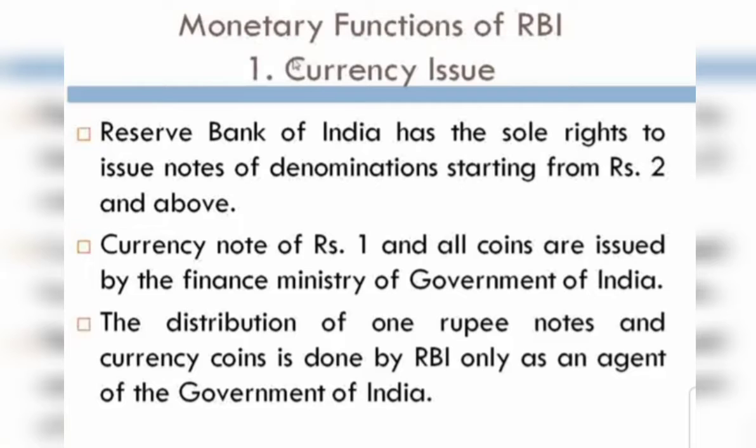Out of that 200 crores, 115 crores must be in gold, so the gold reserve must be 115 crores, and the remaining 85 crores should be in government securities. Then only can the RBI print the currency. So these are the points in the currency issue. Now the second point.